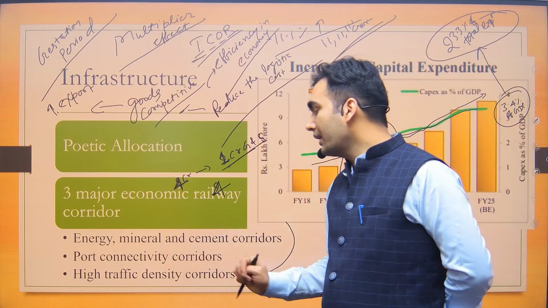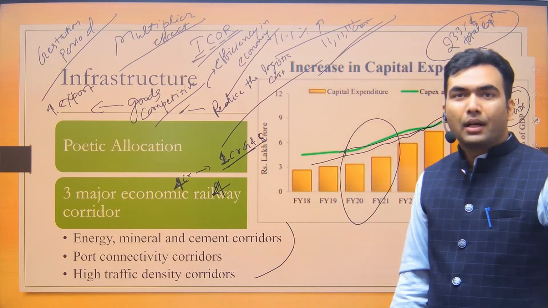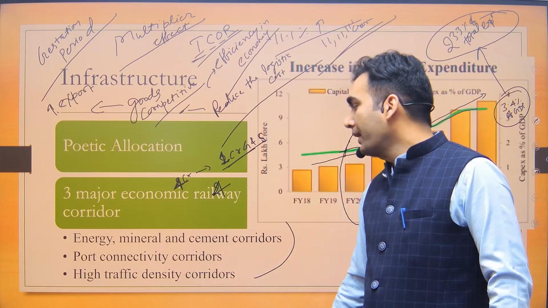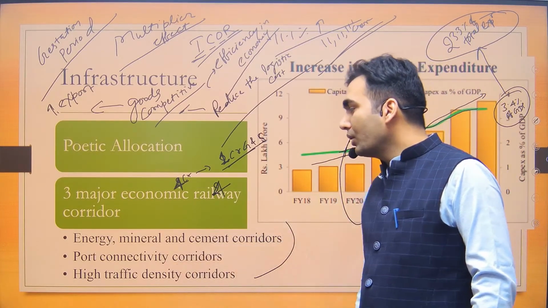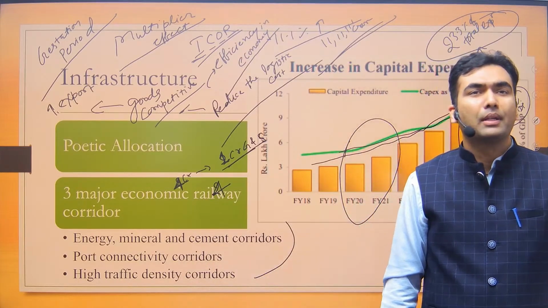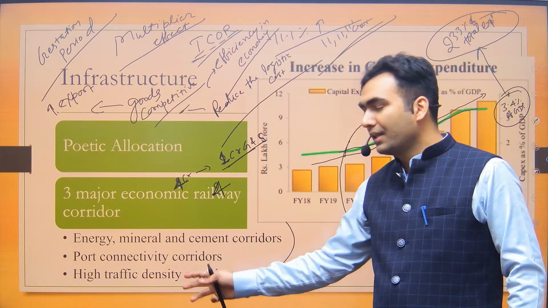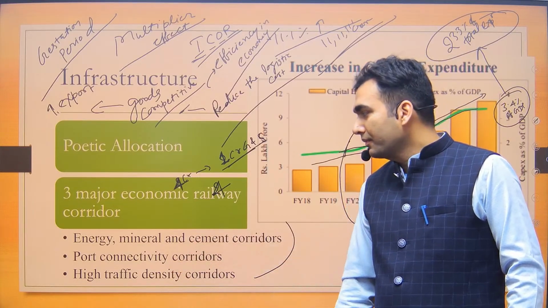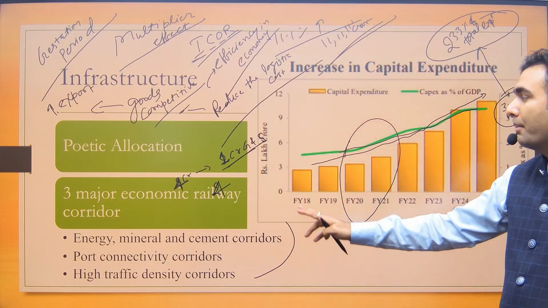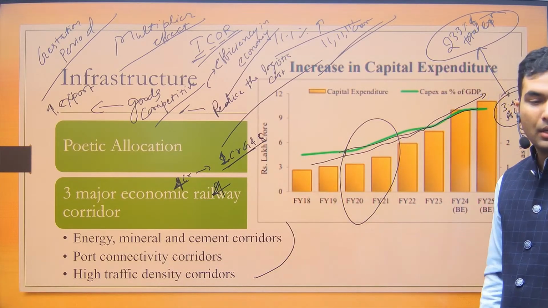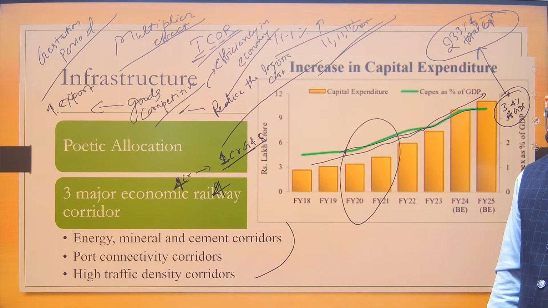One is port connectivity corridor. Obviously, it would be in the peninsular India. Then high traffic density corridors. These are most likely going to be in the eastern India, which have very high population density. Eastern India or northern India. Okay, so these are the 3 major economic railway corridors which the government is planning.